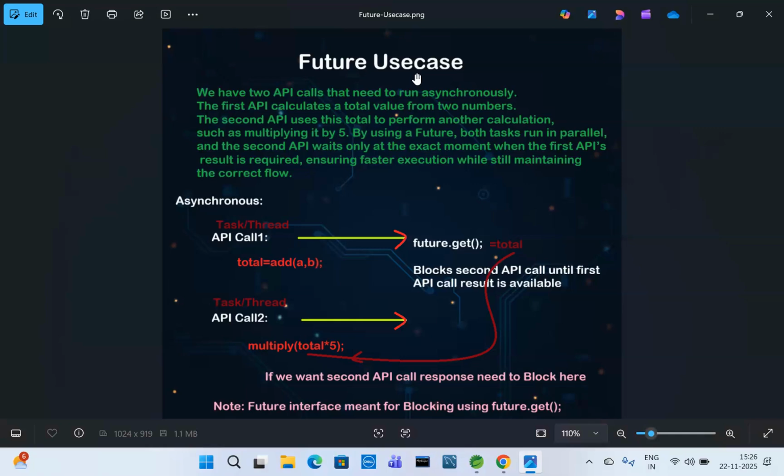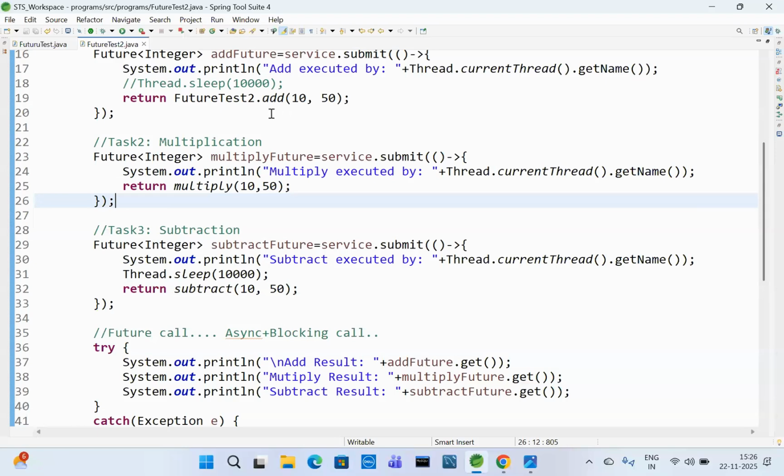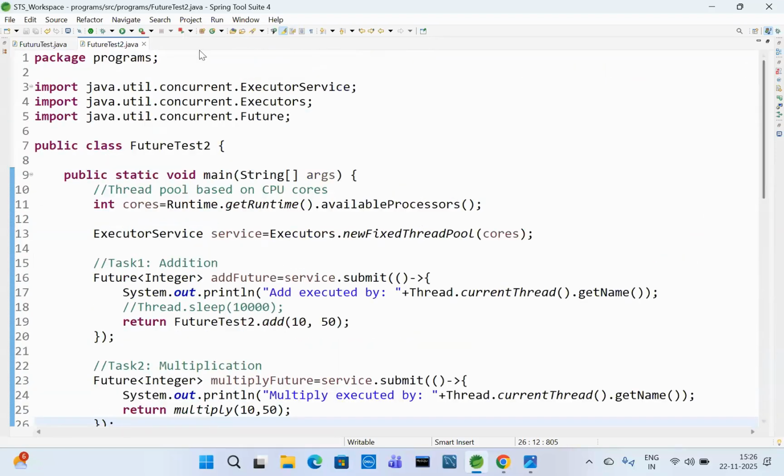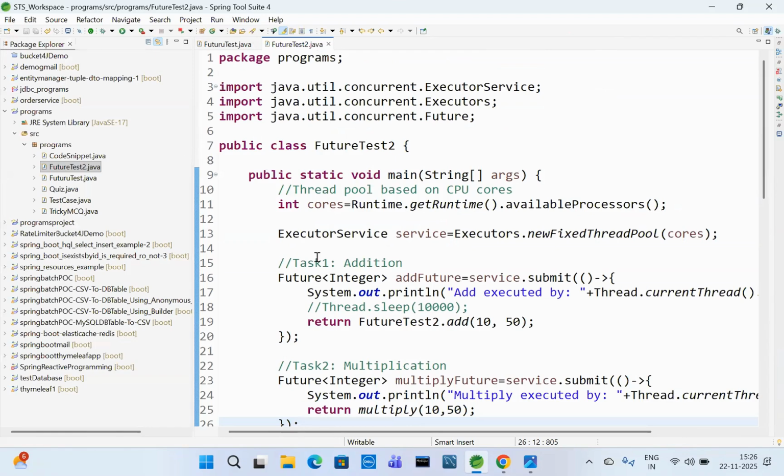So I will develop some piece of code now. We understand, right? Two APIs are there. One API response we need to pass as a parameter to another API. This is our use case that we need to implement by using Future. This code I developed in the last video, and this is the third video. I developed this in the second video. Please go through it. I will provide the playlist link in the description of this video.